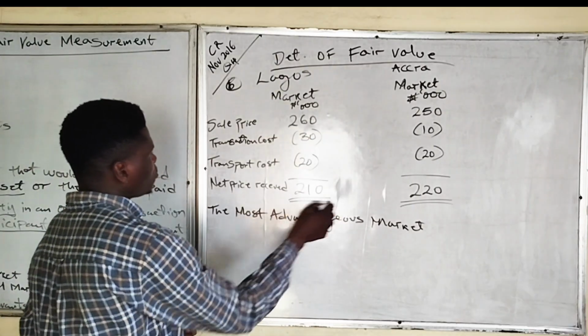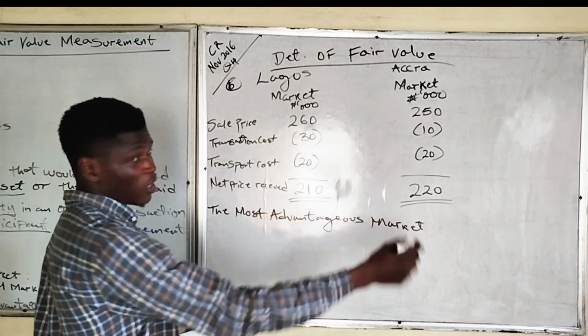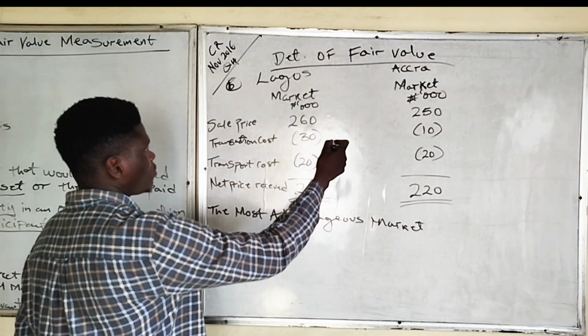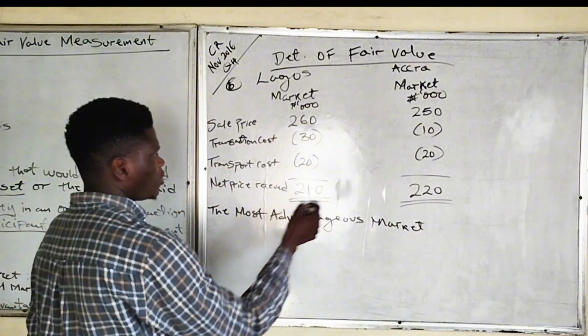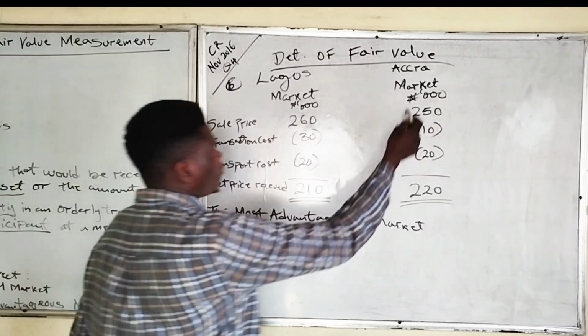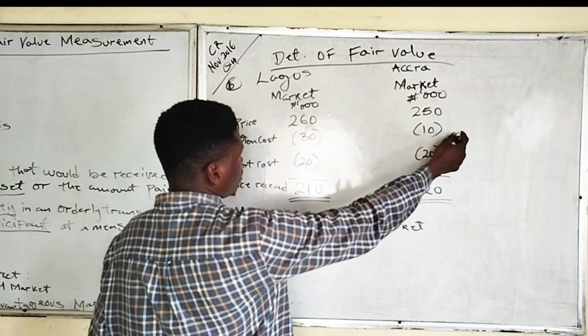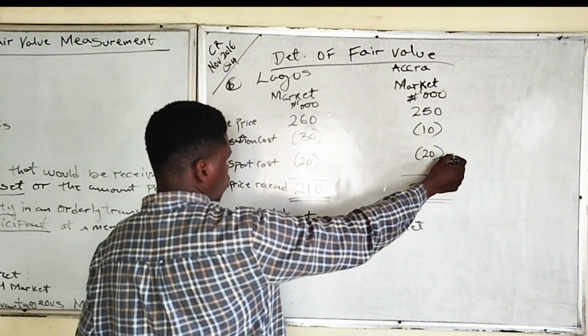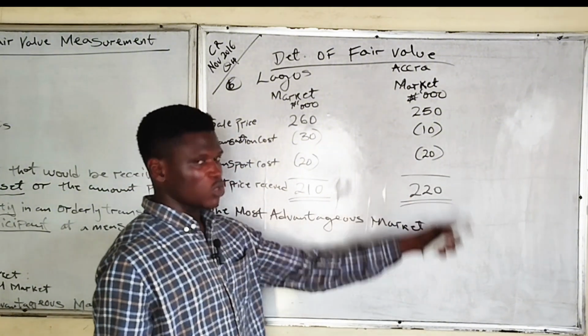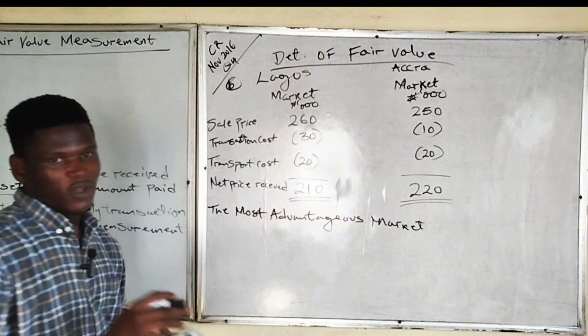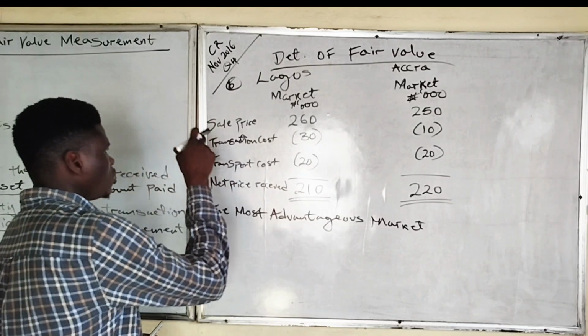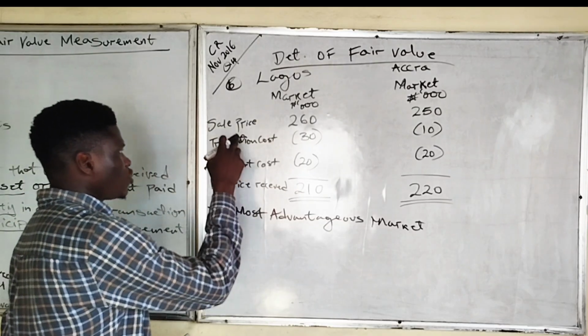In this case, this is Lagos. The net price received, they have already done the calculation for us, which is 260 minus 30 minus 20 gives us 210. Then for Accra market, we have 250, which is the selling price, minus transaction cost of 10,000, minus transport cost of 20,000, gives 220,000. When you are calculating most advantageous market, you consider both the transport cost and the transaction cost.